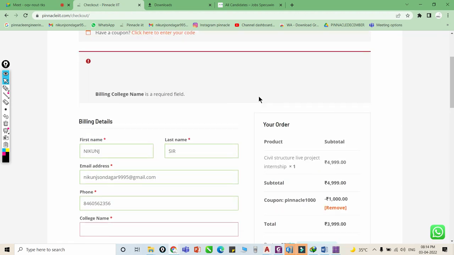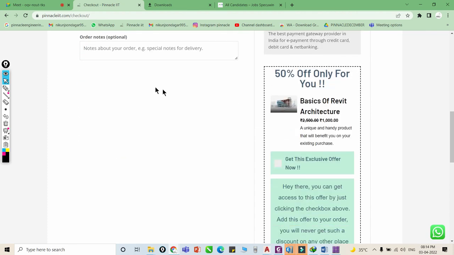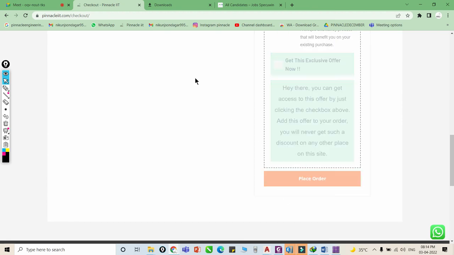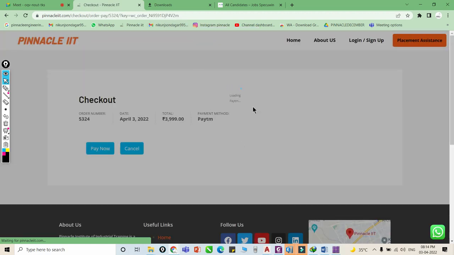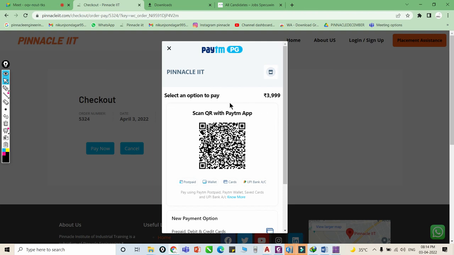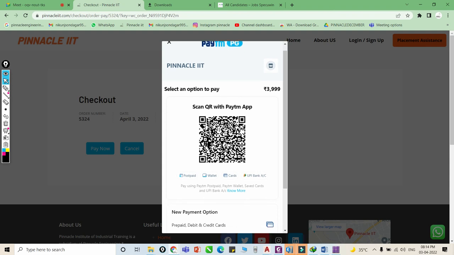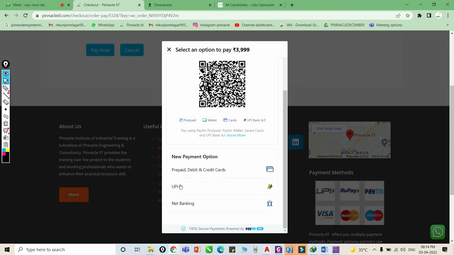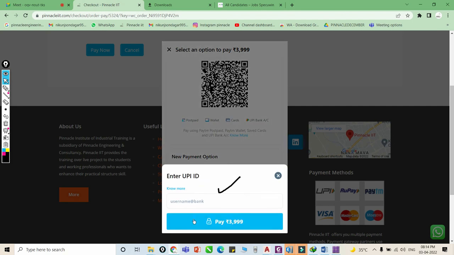Place the order. You will get the next screen of the Paytm payment gateway. Sir, you have not filled the college name. This is the payment gateway powered by Paytm. You directly pay to Paytm, and Paytm will pay us the next day. From here, scroll down. Don't pay using this QR code because sometimes errors come. Instead, just select UPI and enter your UPI ID. Then go to your UPI application and pay.